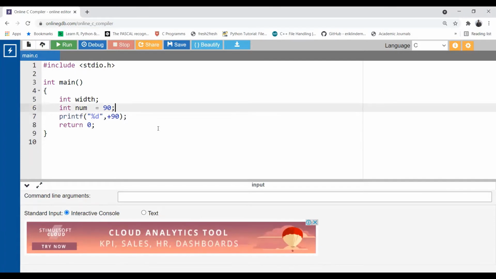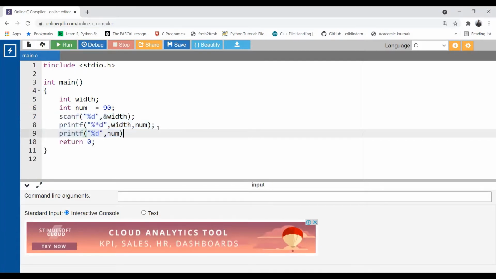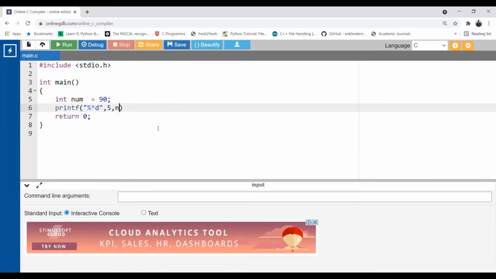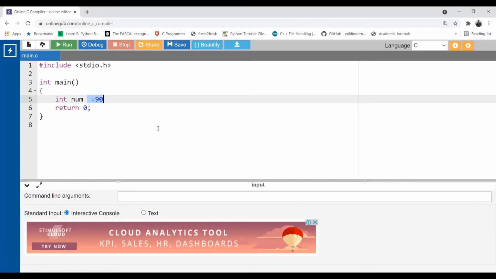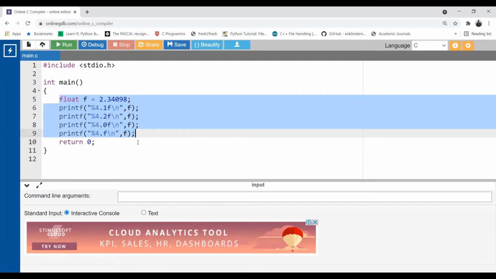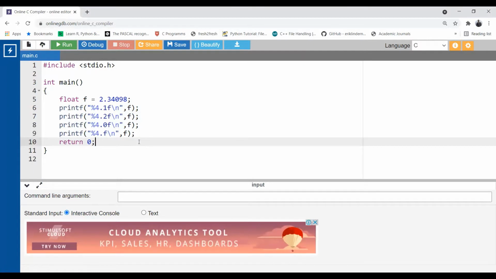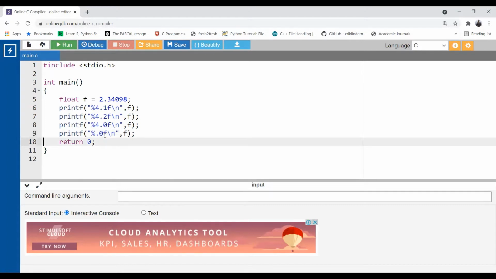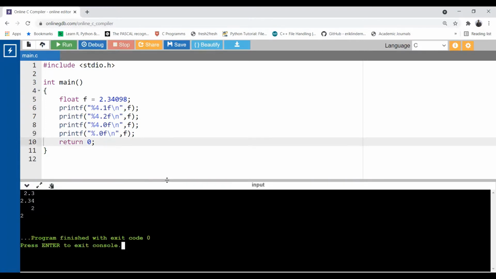We have earlier written many examples with printf. Let me come up with this. Okay, yes, here it is. We have many floating point numbers. Here I tried to print this decimal point, but it failed. So the correct way to do that: do not use any width over here. If you want to print the decimal point, place a value for the precision, 0 as well. Now see the fourth output.